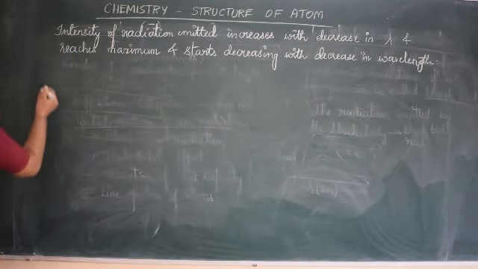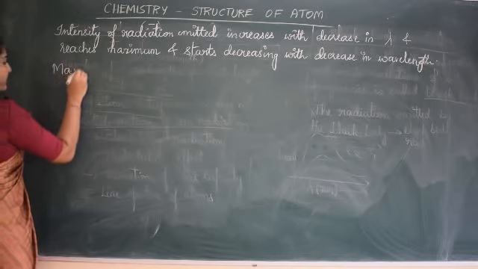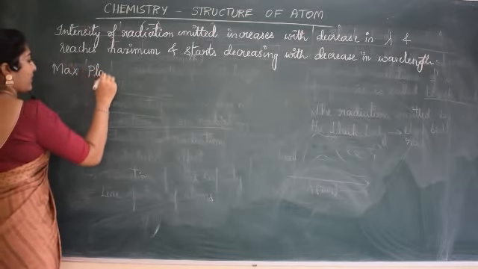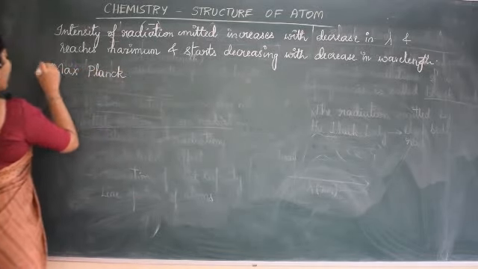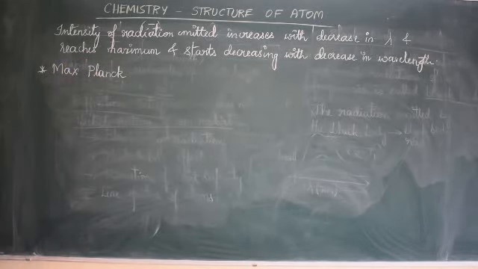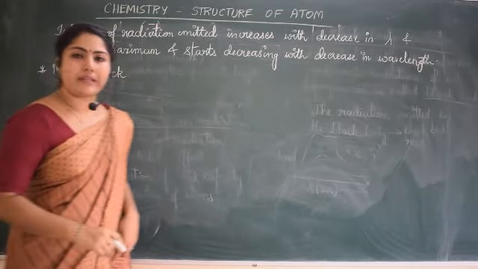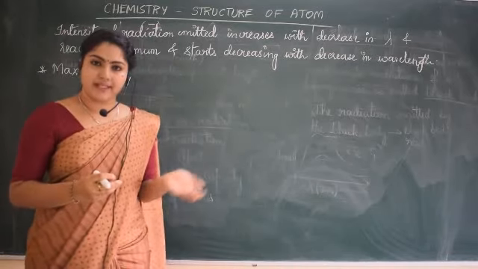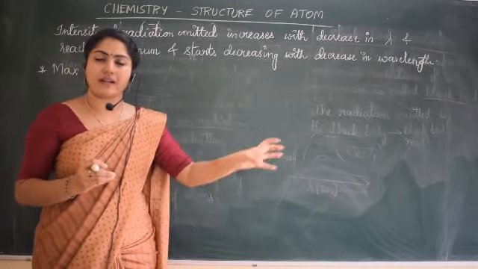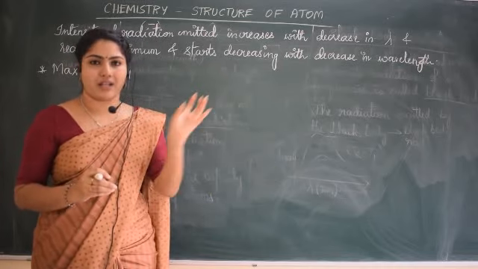Now, Max Planck was the scientist who said that atoms and molecules could emit radiation not in a continuous manner but in a discontinuous manner.